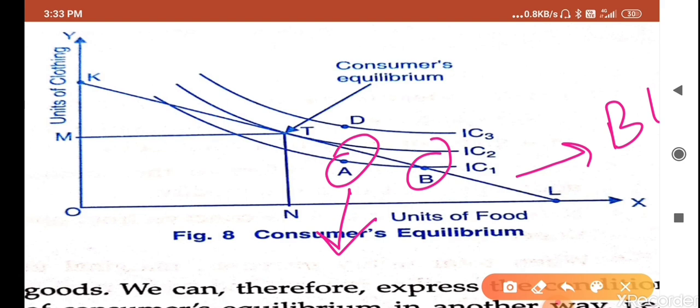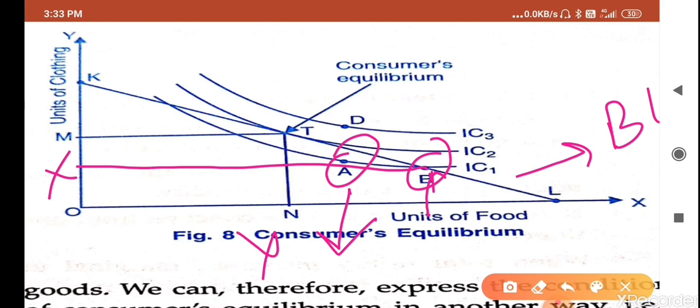That is B. If we watch B, we can see that more quantity of commodity X and less quantity of commodity Y is being taken, and then this happens. So it means that the consumer is not getting equal satisfaction from both the commodities.